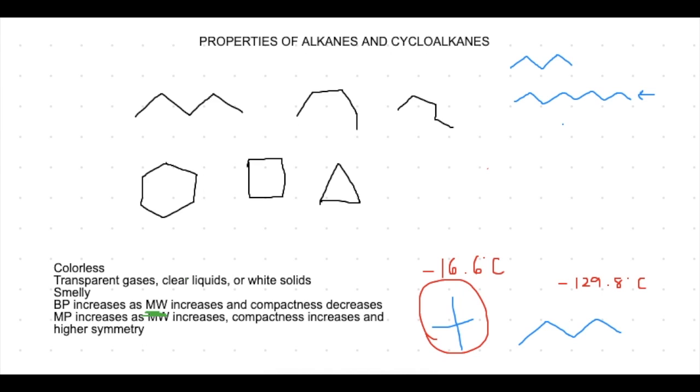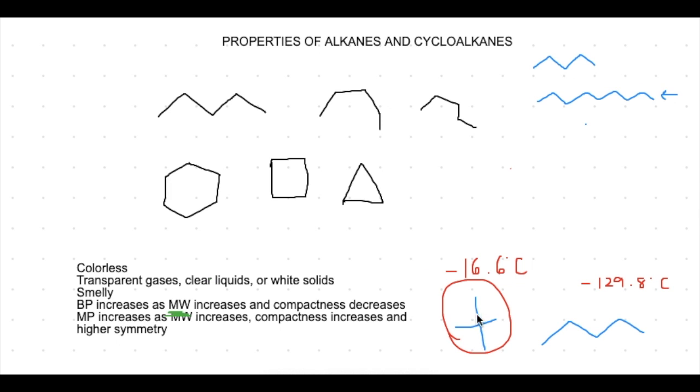The symmetry of the molecule also plays a role in our melting point. When compounds are more symmetrical, there are fewer spaces between the atoms of that compound, and the melting point is higher than if you have a shape that's not symmetrical. And this applies to the same example. So although neopentane and pentane are both symmetrical molecules, if we cut pentane down the middle here and we cut neopentane down here, you would see that they're symmetric on both sides. But because neopentane is also more compact, the melting point is higher.